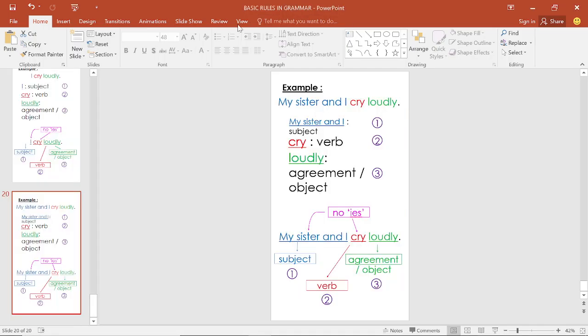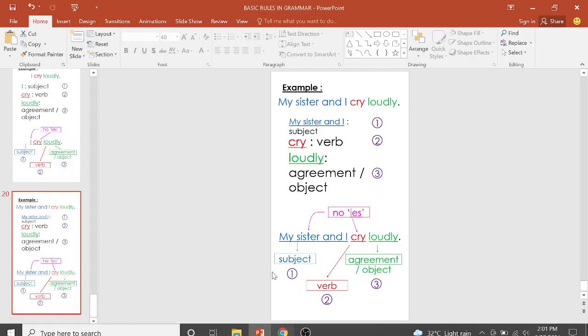Alright, that's the end of the slideshow. Let's go back to here. Okay. It might be lengthy, but I hope that you now have the understanding on how to use the simple present tense correctly in writing sentences. Okay, just to recall it again.